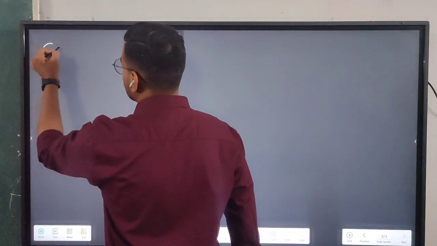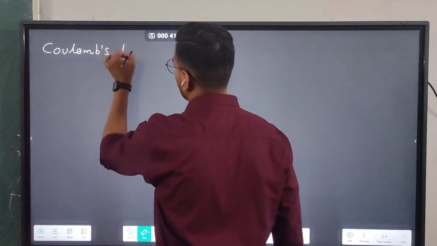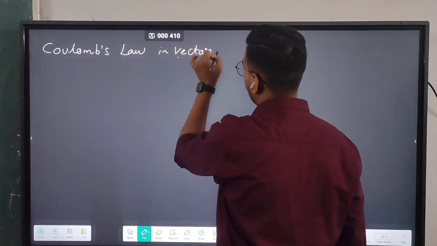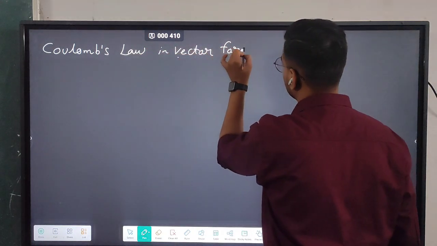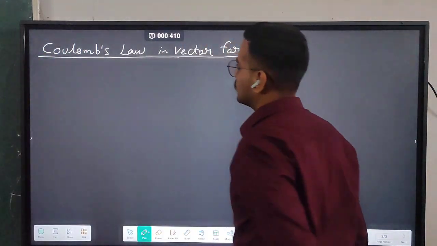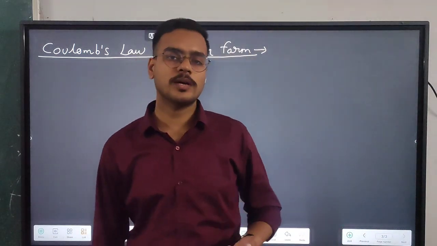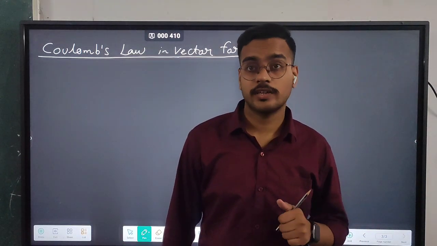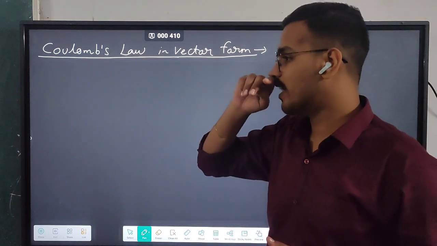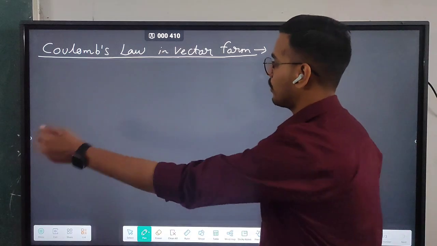Our next topic is Coulomb's law in vector form. What was Coulomb's law? F equals 1 by 4 pi epsilon naught Q1 Q2 by r square. Now we will define Coulomb's law in vector form. It means we have to show the direction of the force and all.